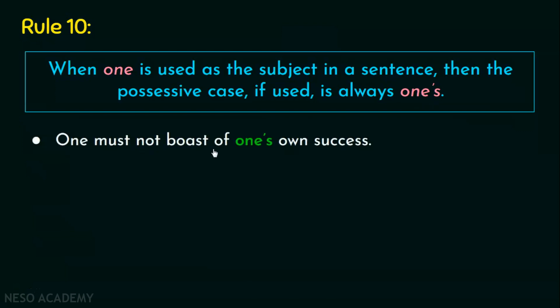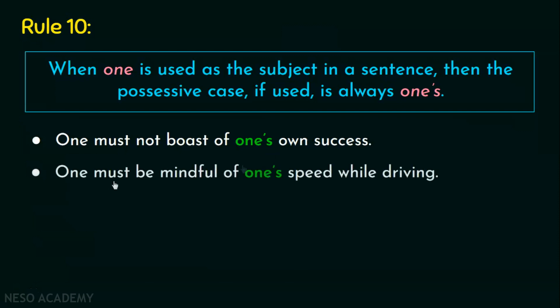One must not boast of one's own success. Please mind, you don't use any other possessive form. You don't say his, her, theirs, ours, whatever it is. If one is the subject, then the possessive is only one's, nothing else. One must be mindful of one's speed while driving. So this means one's speed. Again, one's is the possessive case. So this is again a simple rule and this needs to be memorized.